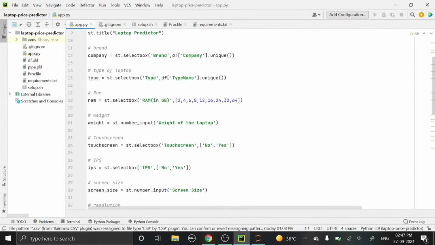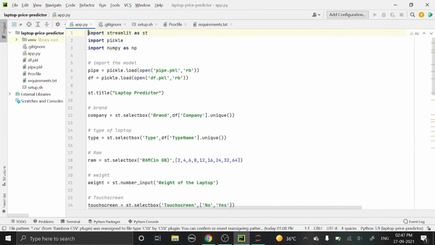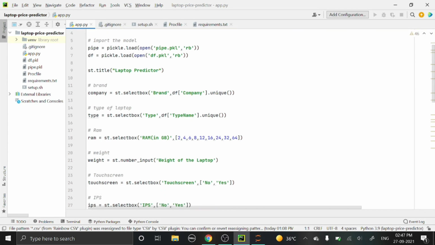Next, this is the GUI. Here I have imported Streamlit. Streamlit will provide us a virtual environment for the application deployment. Then I have imported pickle and I have imported NumPy. Here I am opening the pipe and DF in read binary mode. Then the title is given as Laptop Predictor.